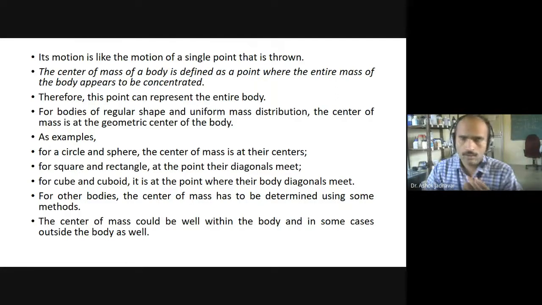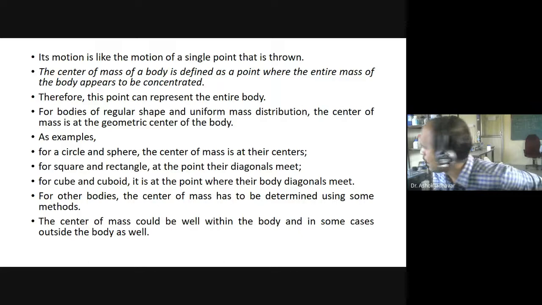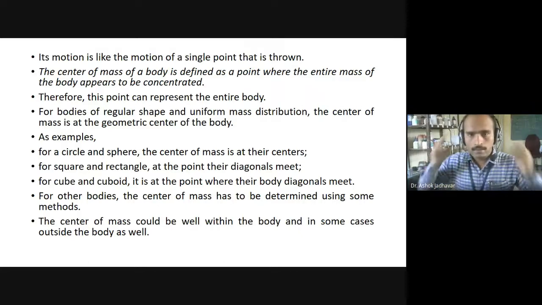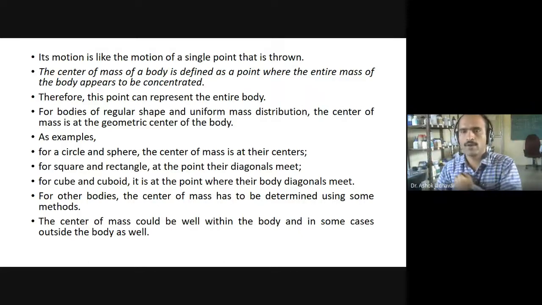Okay. We have various shapes of objects in nature. If you consider geometrical shapes like a circle, sphere, rectangle, or cuboid, they have a specific shape and size, so they have special points at specific positions, and these positions are geometrical centers.